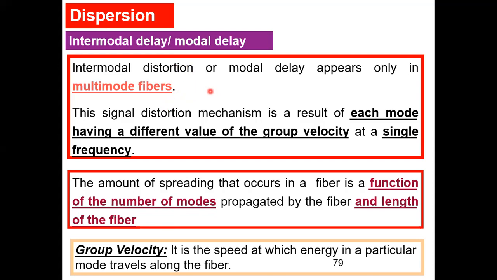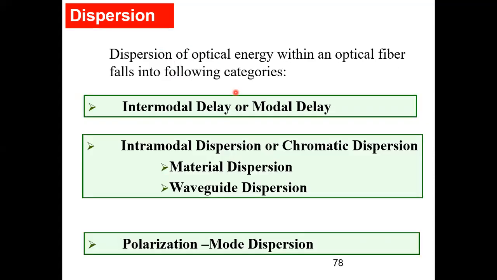But in the case of multi-mode fiber, when we want to transmit more number of signals through different modes, at that time I have the problem of dispersion. There is no problem of intermodal dispersion in case of single mode fiber because it is alone. But single mode fiber will have another problem, which is intramodal dispersion due to material composition and waveguide fluctuation.